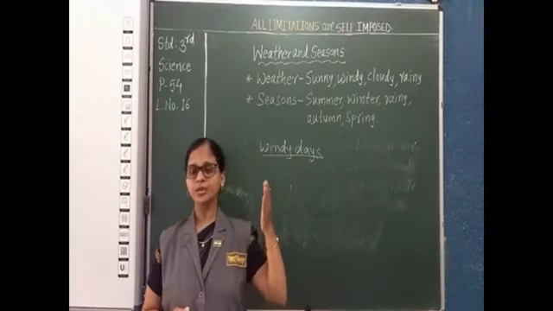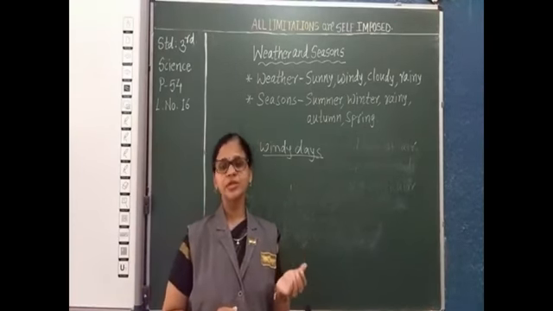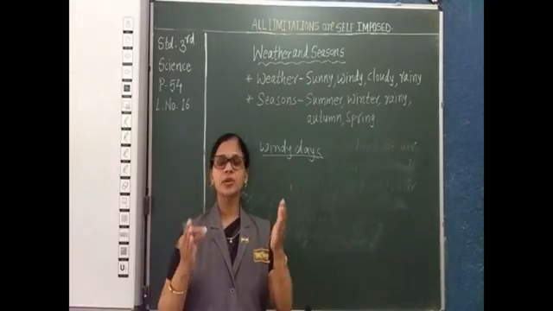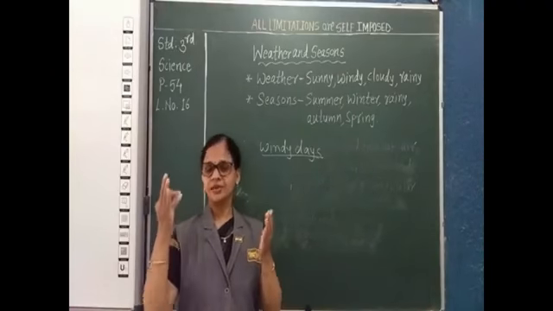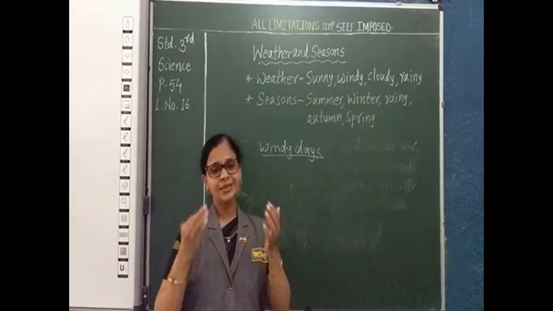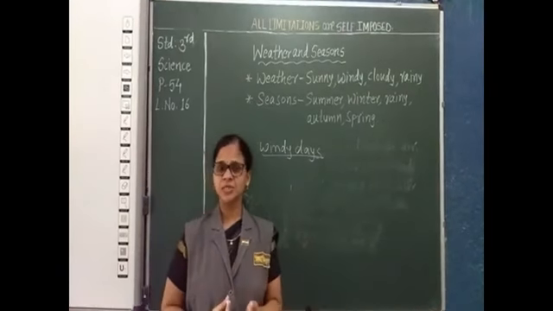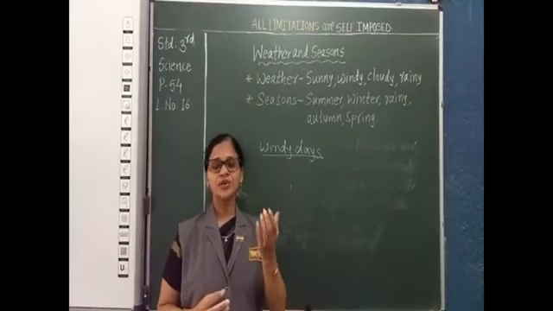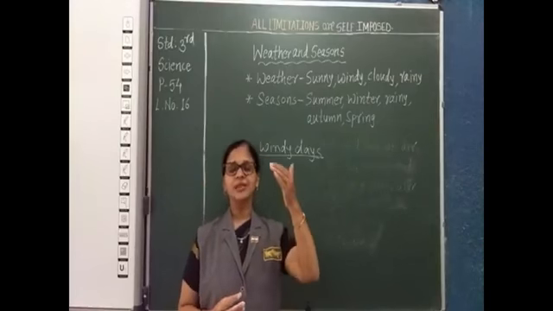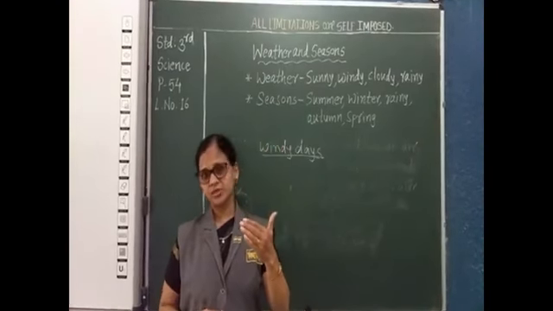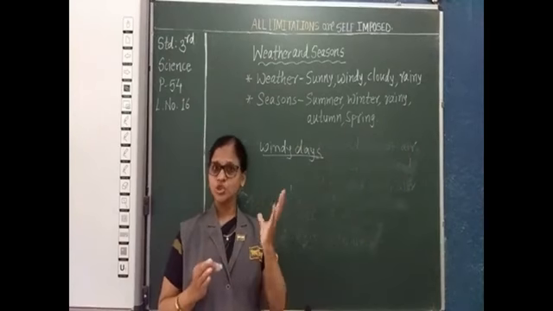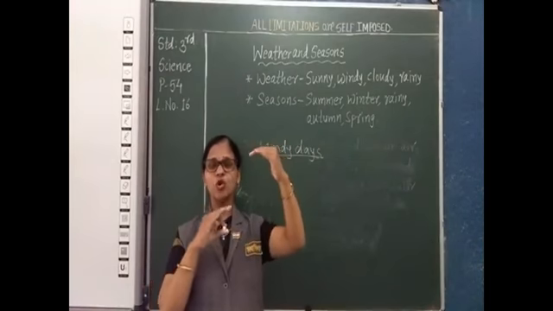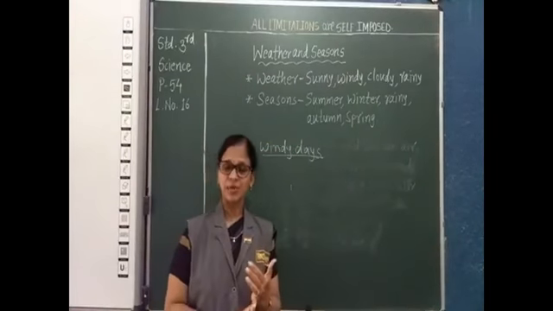I already showed you in the last period, lesson number 15, how the earth revolves around the sun, and it depends upon how much quantity of sun rays falls on the earth's surface, that is, on the northern hemisphere and the southern hemisphere. According to that, the amount of sun rays falling on the earth's surface forms the summer and winter seasons, isn't it? I already showed that on the globe with the help of a torch. That's how the north pole and the south pole form what?